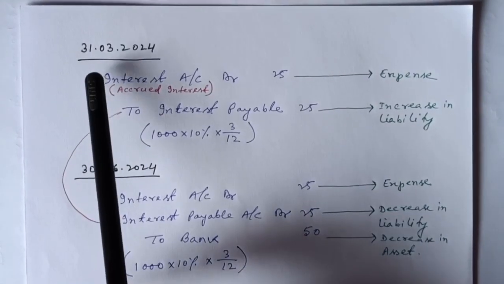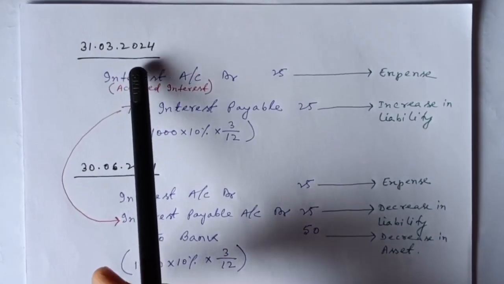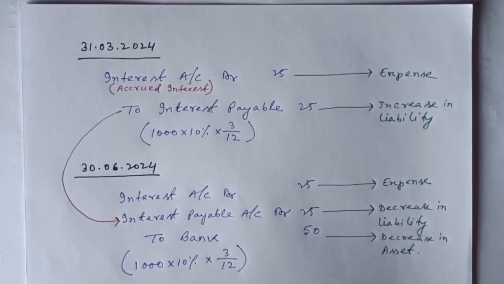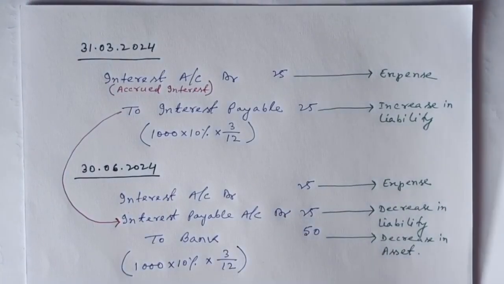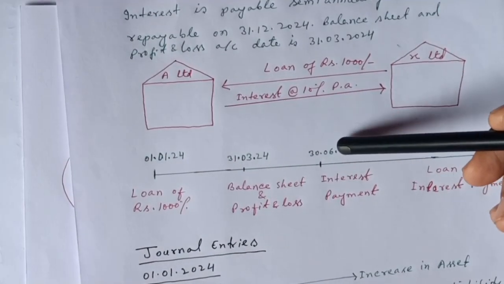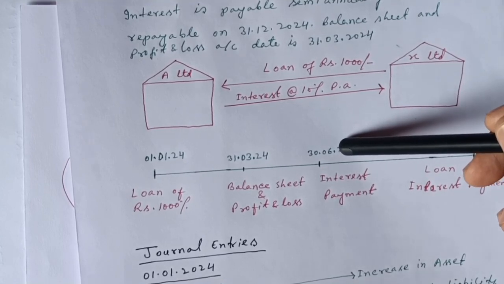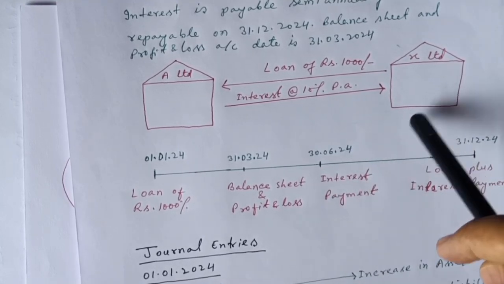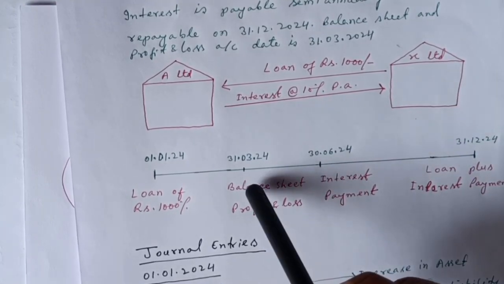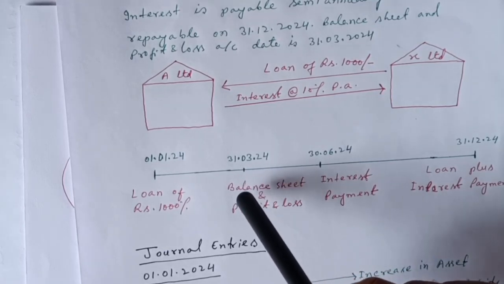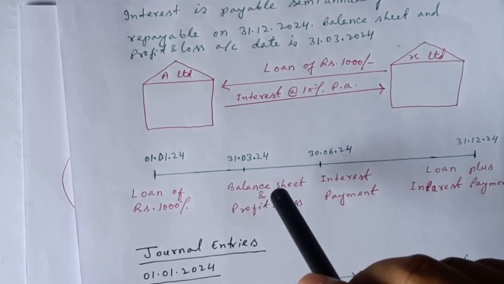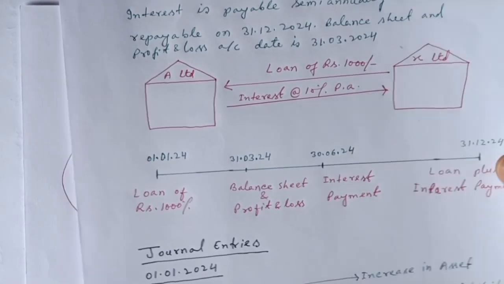So as per our example, 31st March is the books closing date of A Limited, but 30th June is the interest payment date. So A Limited will pay interest to X Limited on 30th June, but on 31st March, A Limited is going to make its profit and loss account and balance sheet.